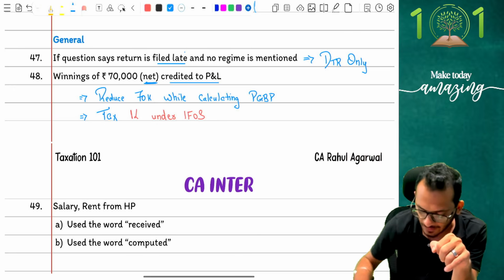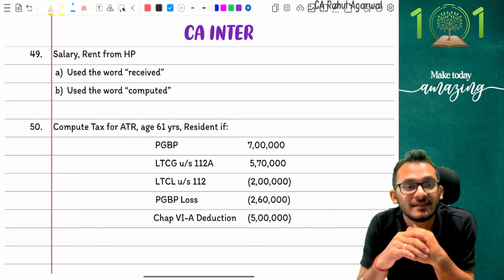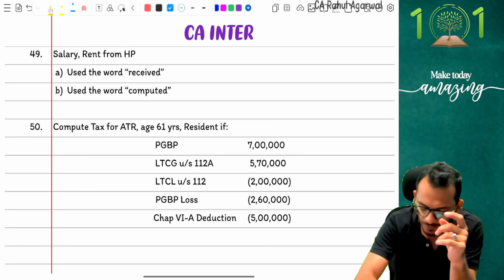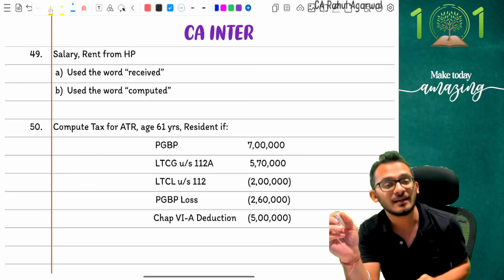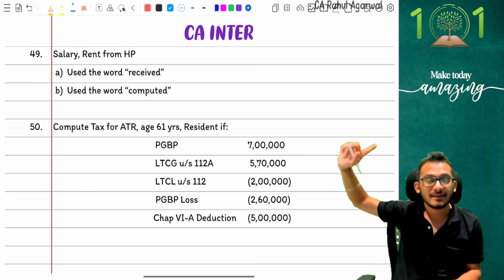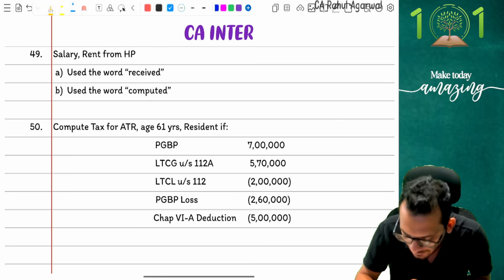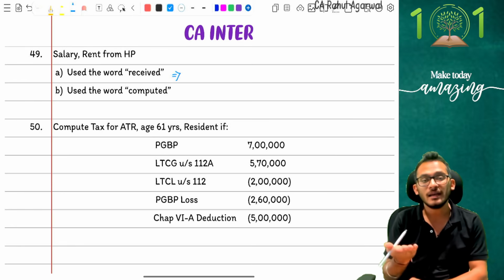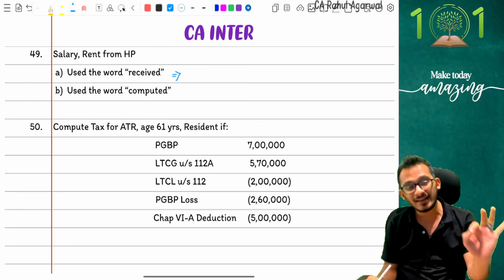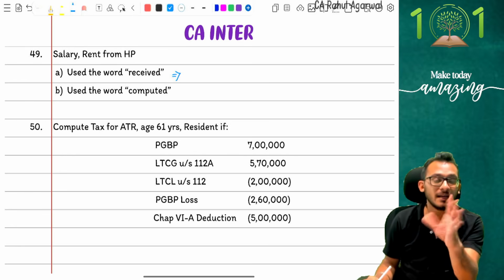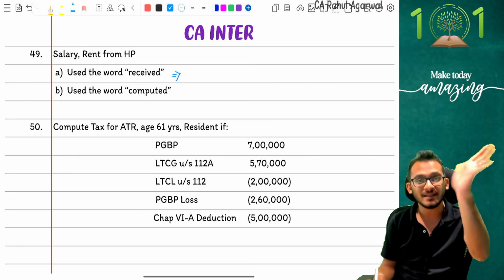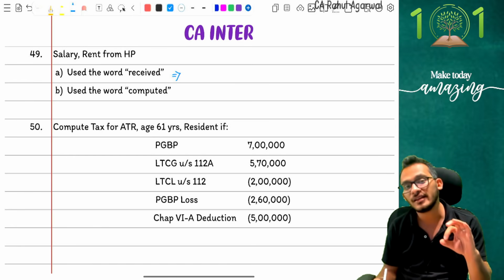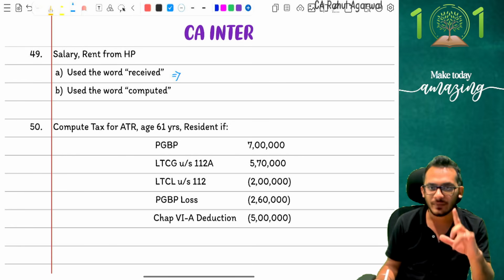Clear? Perfect. That leaves me with the last two questions. The last two questions basically come and say, what happens if you have salary, rent and HP and the word used is received? If you see a question in exam and the question says salary received, rent received, then that means that this is the number which I have in my hand. And why am I telling you this? Because if the question says salary received is 7 lakh rupees, it means this salary is the actual basic salary. And when you know this is the basic salary, the chapter of salaries says you need to grant the standard deduction. Yes or no?